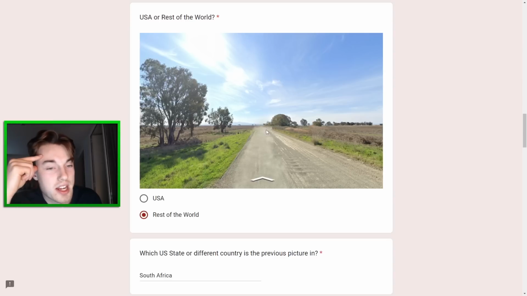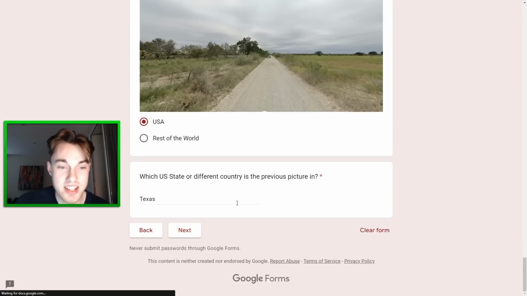I feel like even if we had a compass there, that would be incredibly useful. But I will go South Africa begrudgingly here. Very, very begrudgingly. Okay, let's move on to the next section here, see what the rules are.